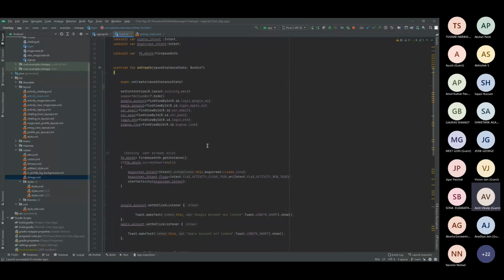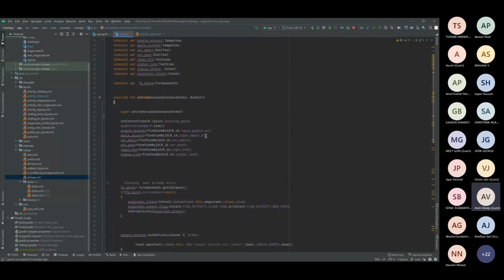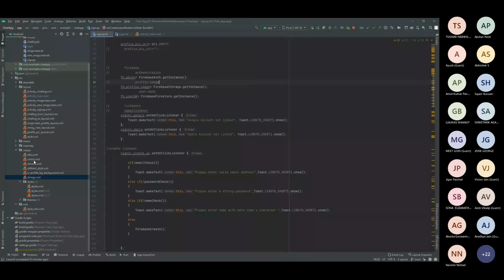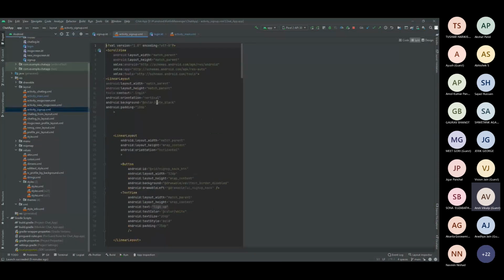In Firebase we actually have various features, and I will also introduce some Firebase and how we'll be integrating it. The next page is the sign up page. Let me show you the sign up page. Yeah, here it is.